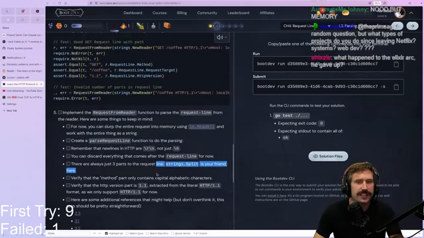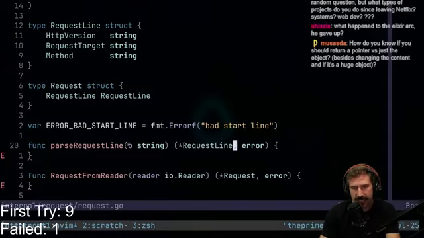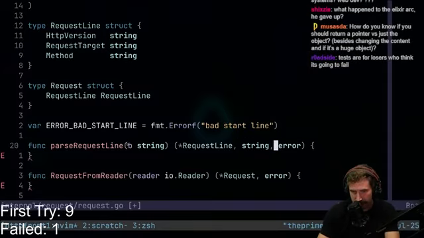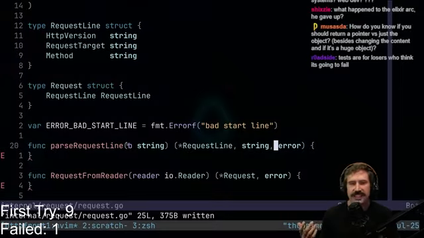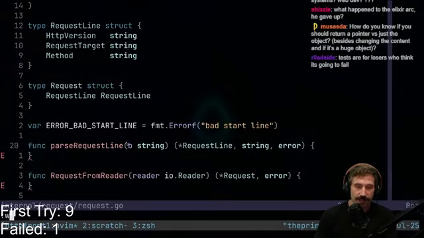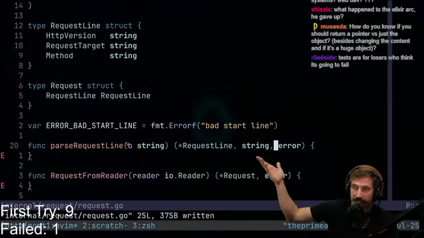All right, so there are some things I don't like about the interface I made. Because if you think about this, I have the request line. I should have the rest of the string that is remaining, and then the error. Does that make sense? That feels like a better interface, at least to me. I have not looked at my own course in about 6 months, so I've actually forgotten the way I originally did it.